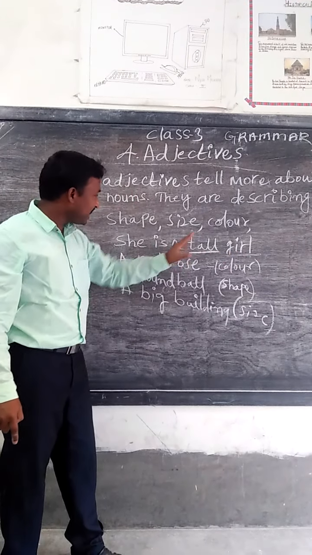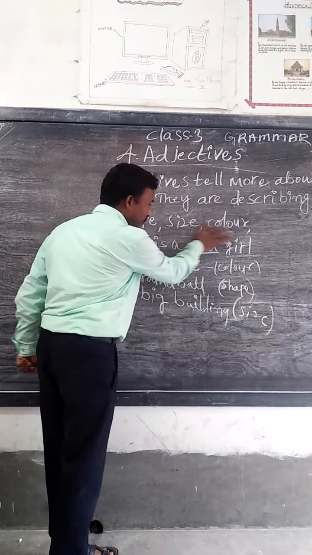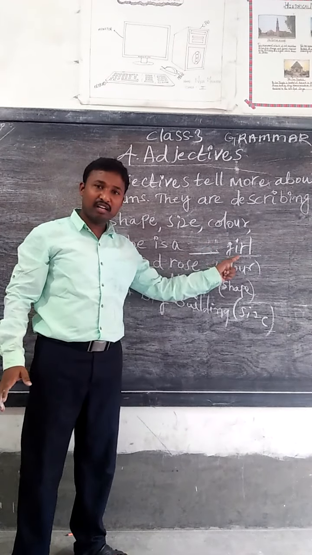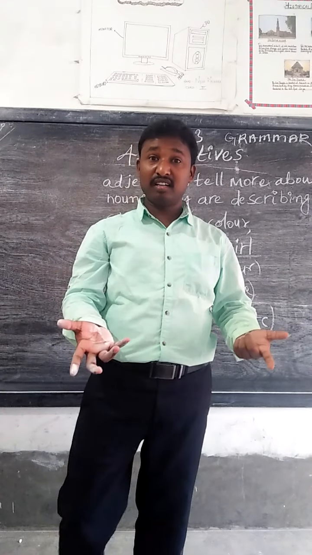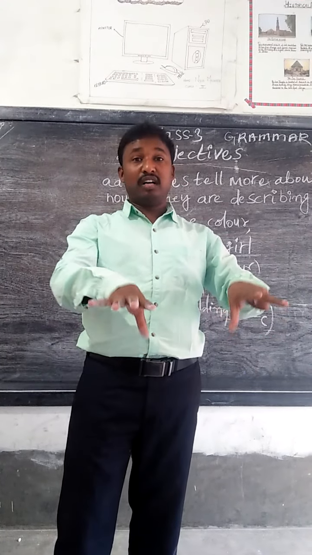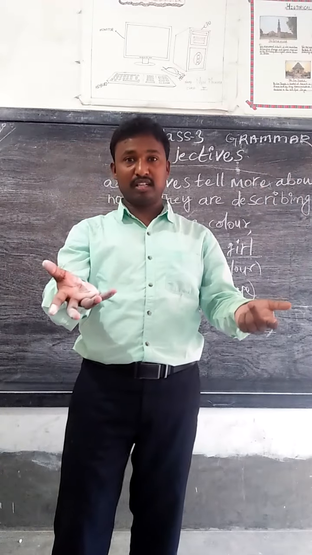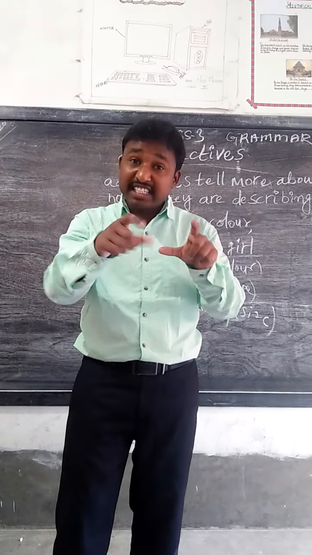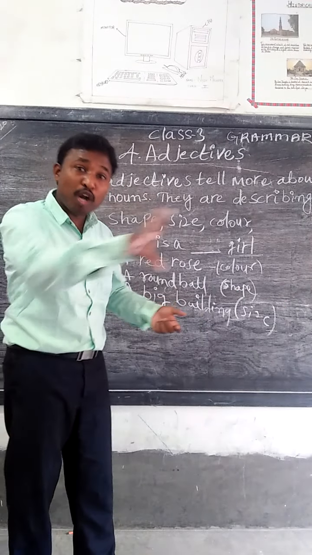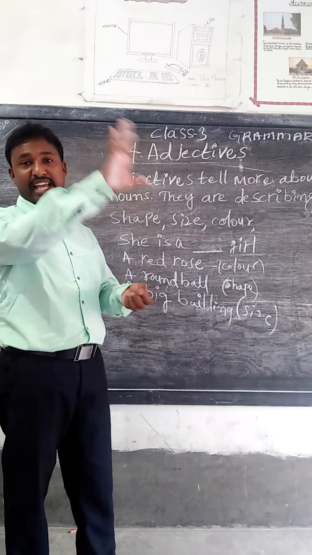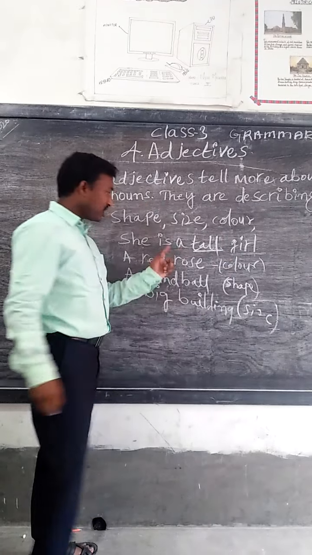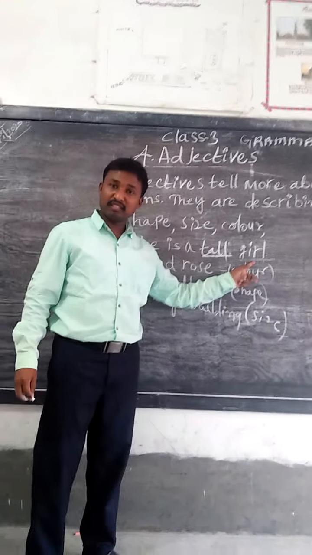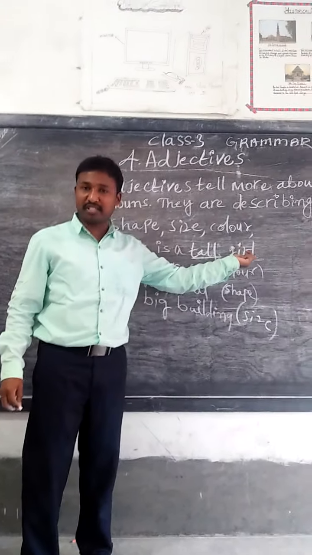We are not simply telling you she is a girl. But what type of girl? A black girl, a red girl, a short girl, or a tall girl. It shows more about the girl. She is a tall girl. So it describes.